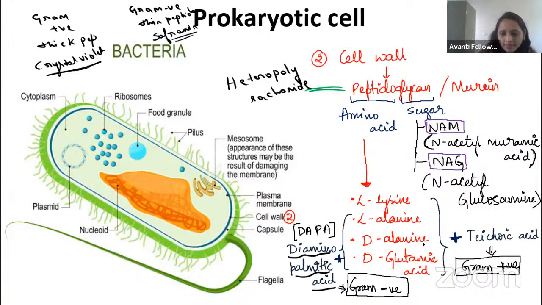In the multiple choice, they may ask you a statement-wise question like this: the gram positive bacteria has teichoic acid. Correct or not, guys? Tell me. Gram positive bacteria has teichoic acid. Give me a thumbs up if it is correct. Correct. Very good.